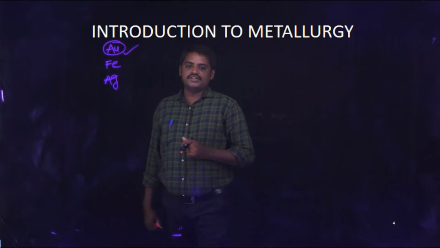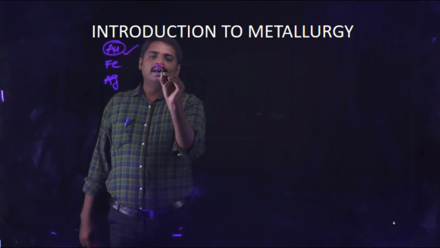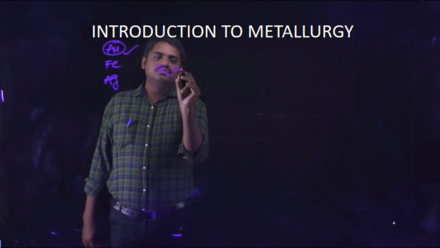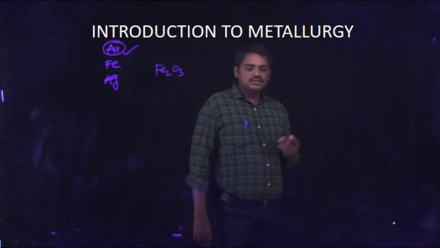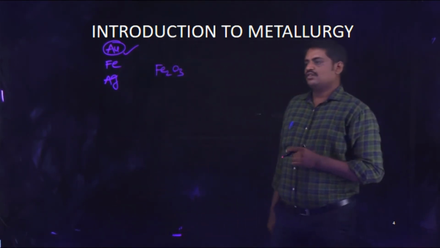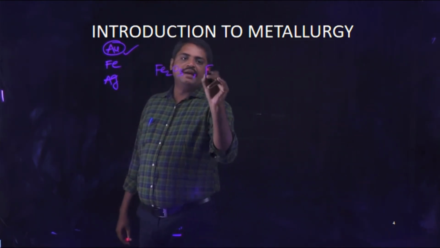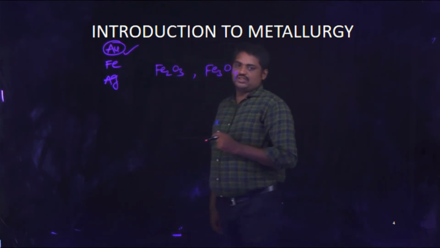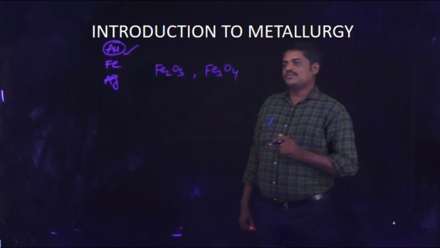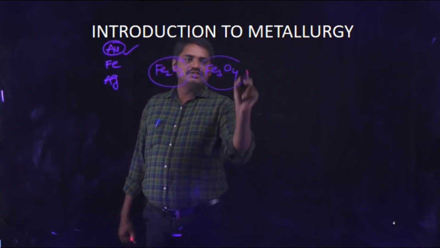For example, iron. Iron is available in different types of ores. Some important ores are hematite and magnetite.